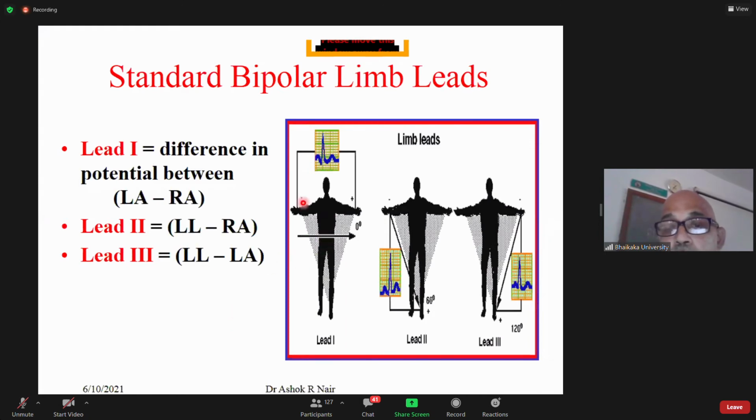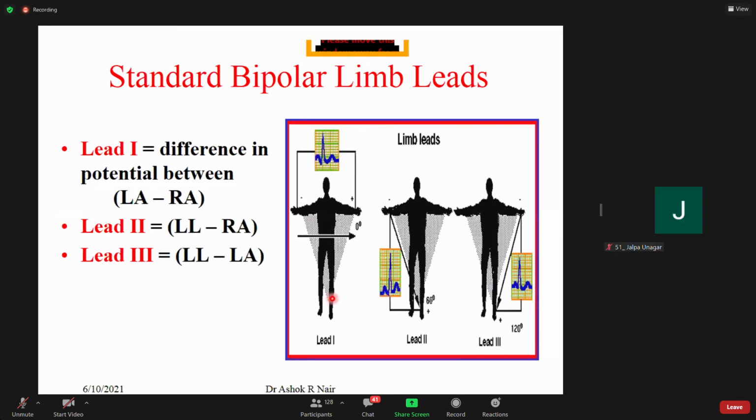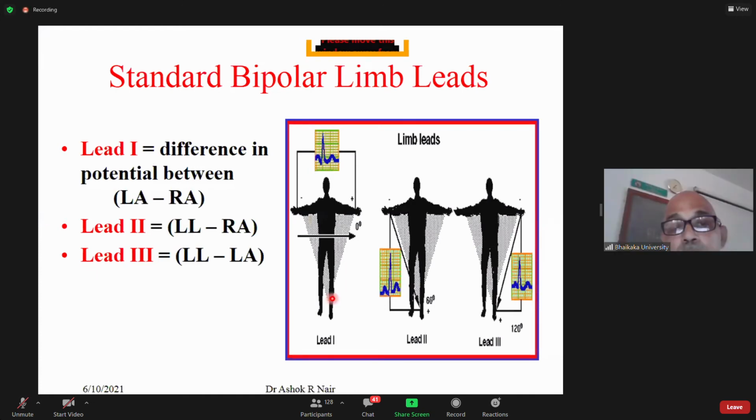But what Einthoven did, follow my pointer from negative to positive, then negative to positive, this should have been negative and this should be positive. He inverted the polarity of this lead. The result is that, instead of the equation becoming left arm plus right arm plus left leg equal to 0, the equation has changed.